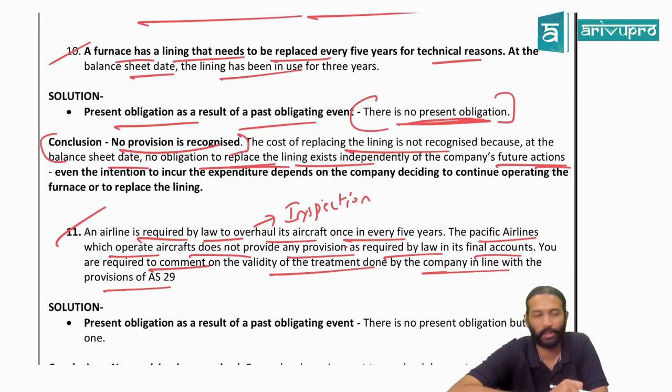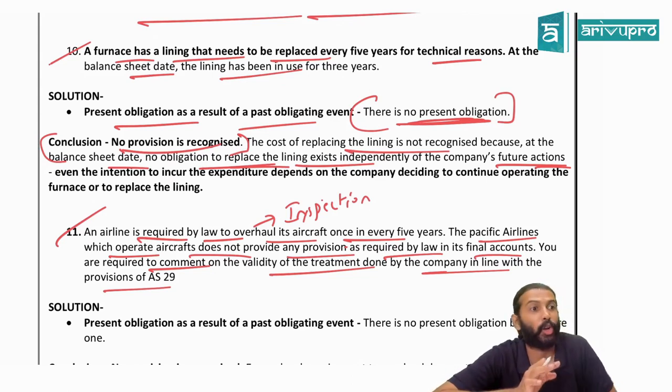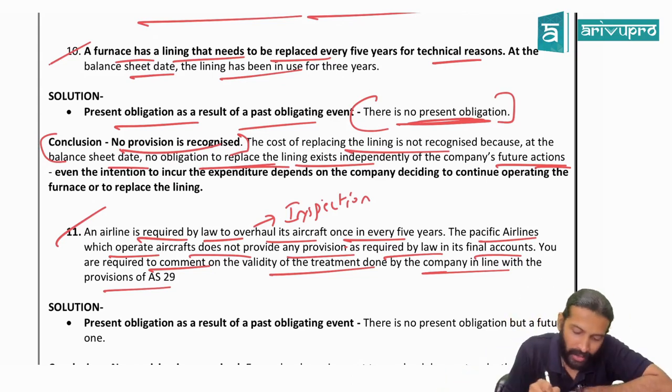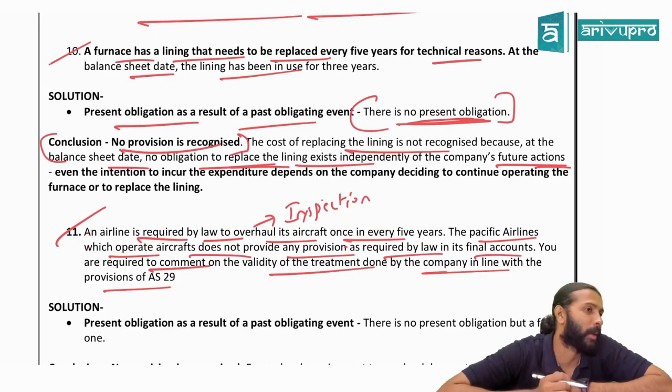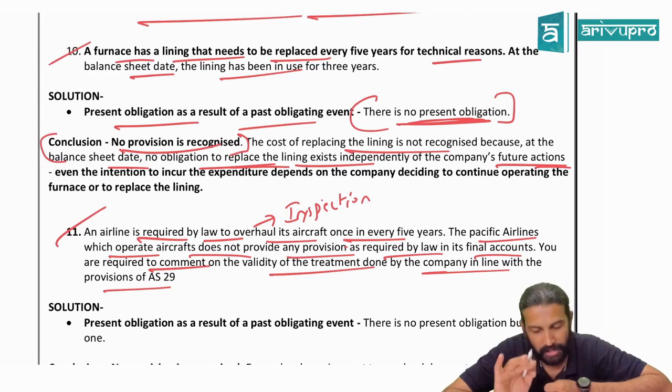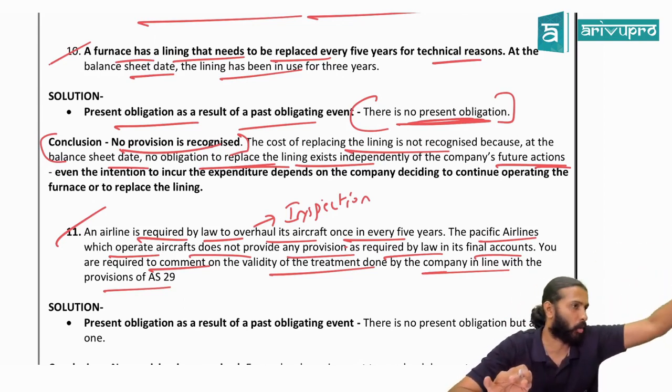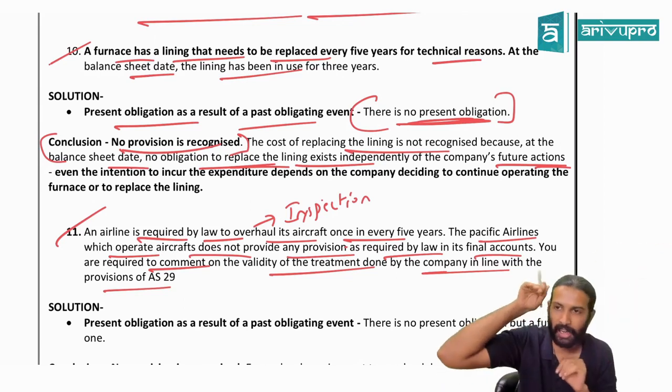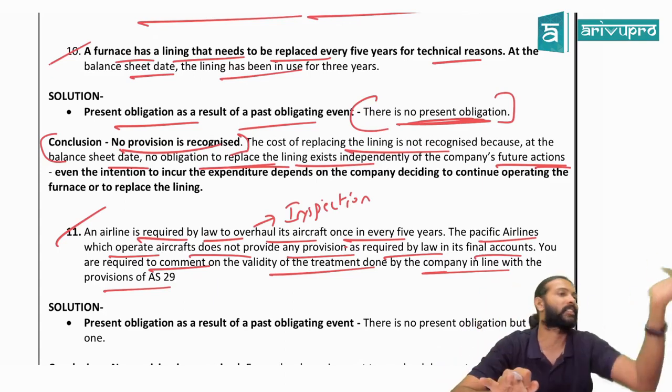Again, you're not resting upon one thing. Obligation. Obligation is not there, sir. Obligation means what? No escape. Can the company escape from this inspection? Very much yes. What if they buy new airlines? Their intention is different, but can they escape from it? Yes, by replacing it or going ahead with another asset.